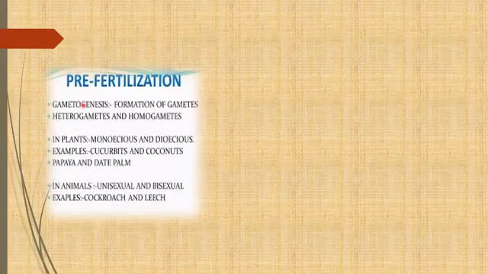It depends on whether they are bisexual or unisexual. So the first thing that comes in a pre-fertilization event is the formation of gametes. The process of formation of male and female gametes always yields haploid gametes, you should remember that. This formation of gametes is known as gametogenesis. Depending on that, there are two types of gametes: one is known as heterogametes and the second is known as homogametes. What is the difference between them, we will discuss in this diagram.